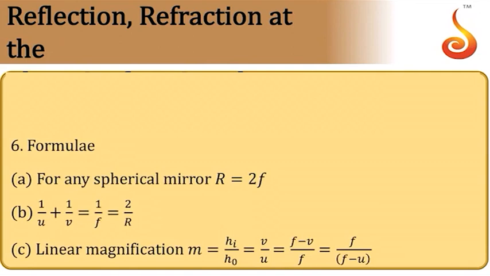Then some of the formula relevant to spherical mirrors. So radius of curvature r is equal to 2 times the focal length, r is equal to 2f. Then mirror formula, that is 1 by v plus 1 by u is equal to 1 by f, or f is equal to r by 2, you can write it as r by 2. So this is mirror equation or mirror formula. Then the linear magnification produced is minus v by u, or it can be f minus v divided by f, or f divided by f minus u.